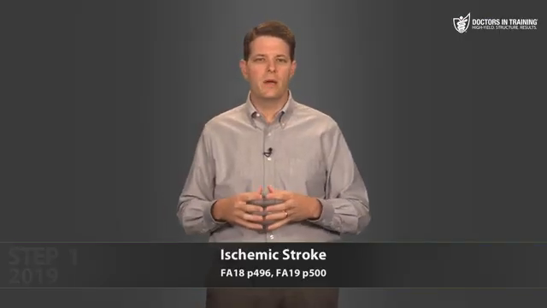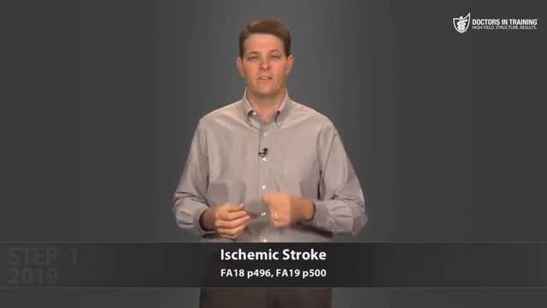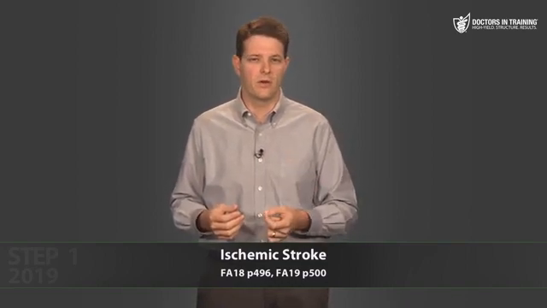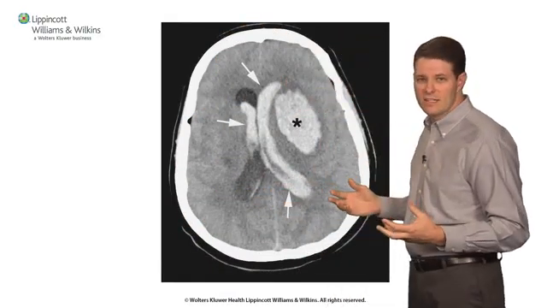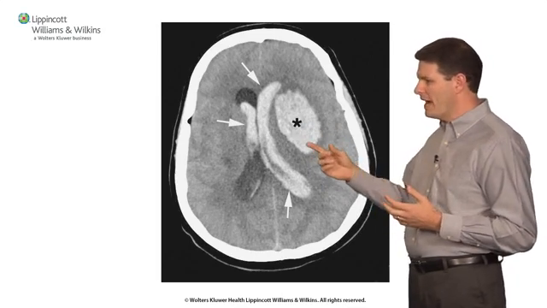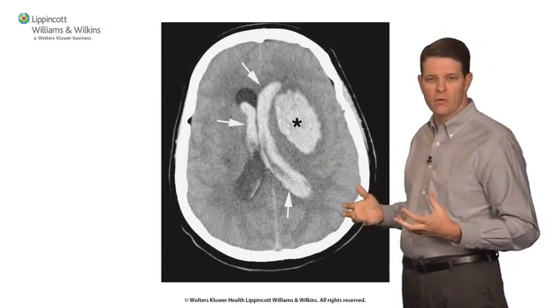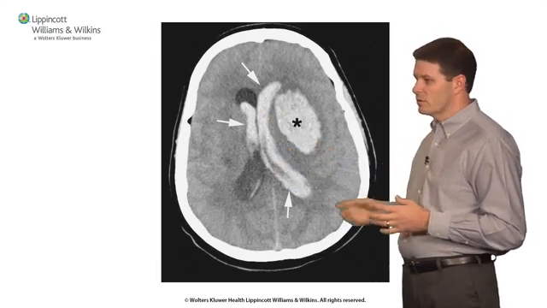So whenever a patient comes in with stroke symptoms, the first thing you get is a CT scan to look for evidence of a hemorrhagic stroke or an ischemic stroke. Now, fortunately, acute bleeding shows up very nicely on CT scan as a bright, white, hyperdense area. And this area marked with an asterisk is a huge parenchymal hemorrhage. And then the arrows are pointing out that blood has leaked into the ventricles.